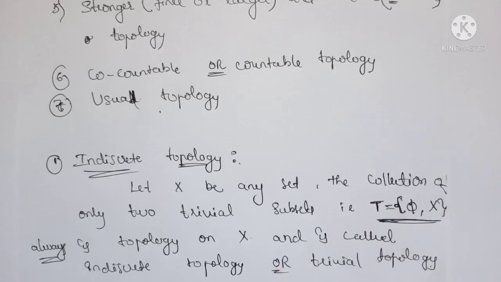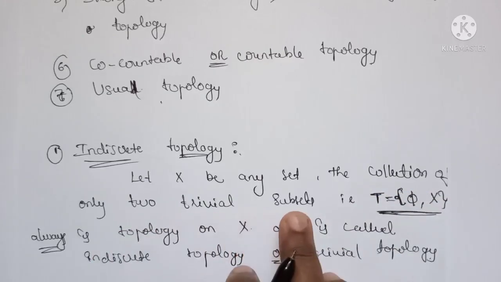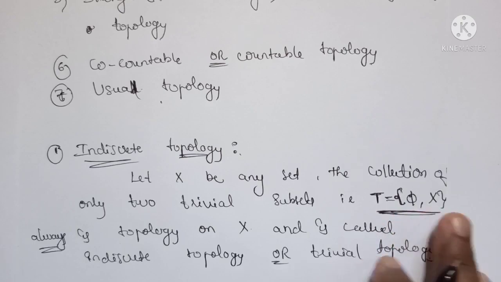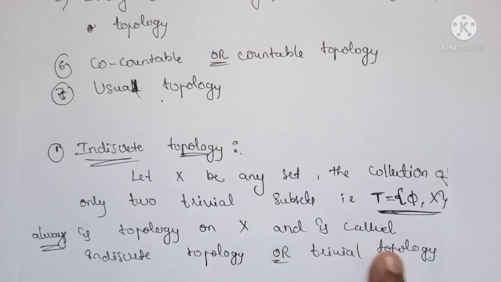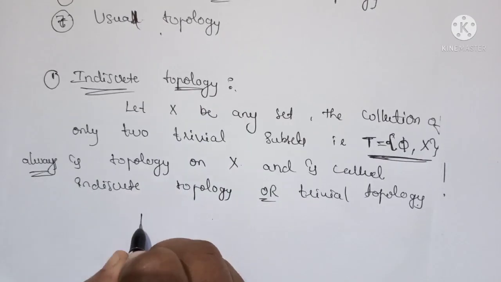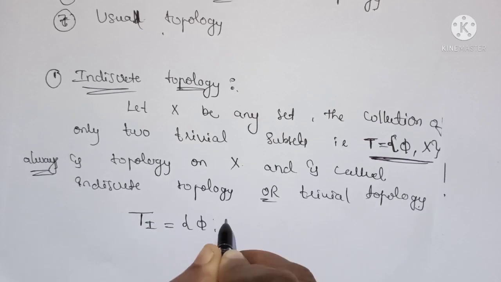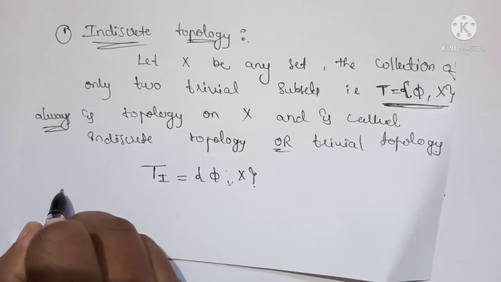So I repeat, let X be any set, the collection of only two trivial subsets, that is T equals phi and X, is always a topology on X, and this is called the indiscrete topology or trivial topology, and it is denoted by T_I equals phi, X.